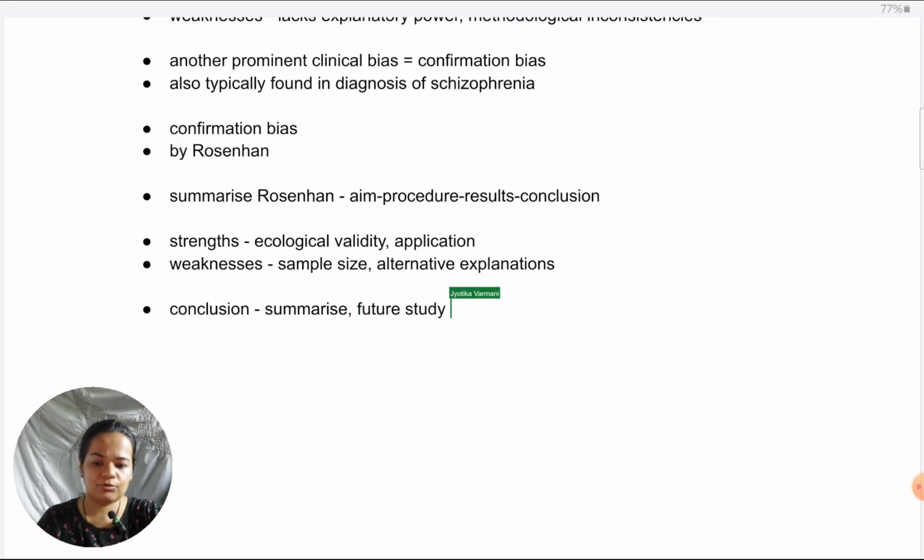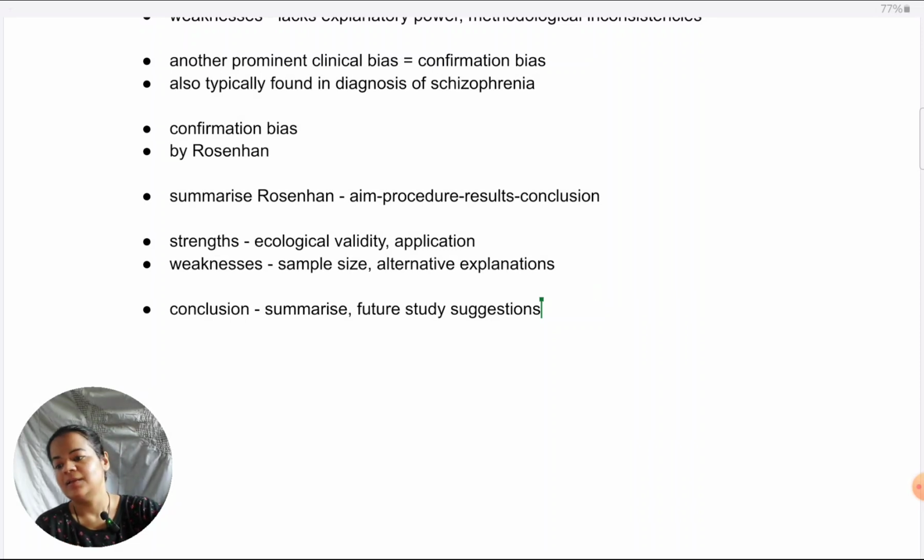in this way. Like for Rosenhan, future studies could make use of larger sample sizes, and for the meta-analysis study, the long neck curve, future studies can try to investigate more, explore more into the explanations for why gender bias is being seen. Is it truly that there is differentiation in schizophrenia prevalence in males and females, or is it that prejudices are there? The assumption is there that males have it more than females. So that is something that future research can look into.